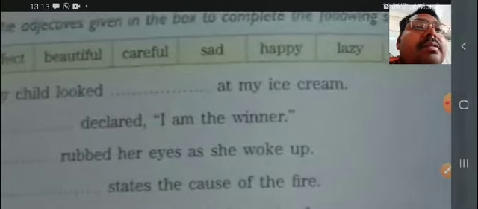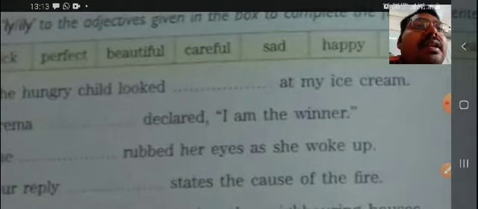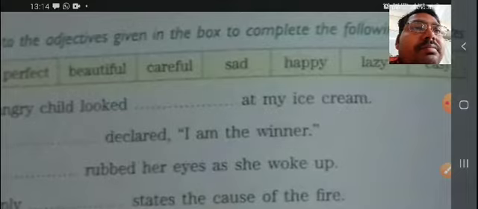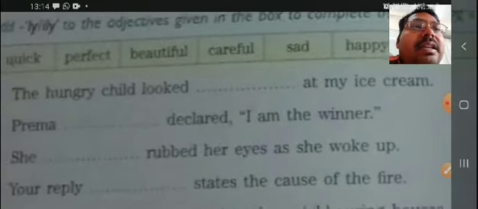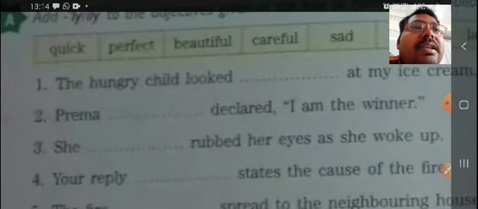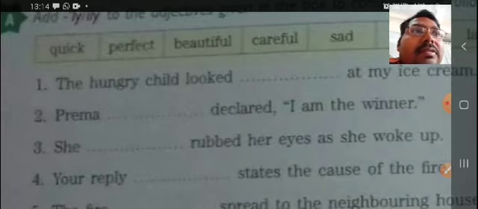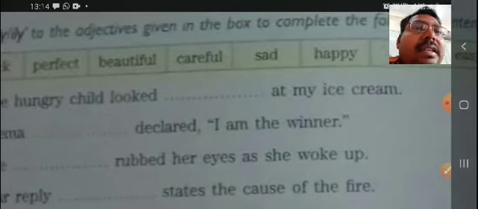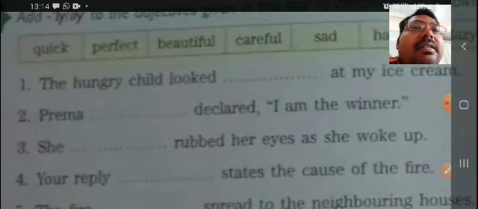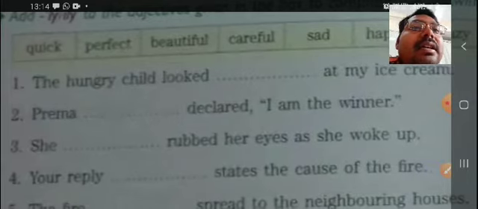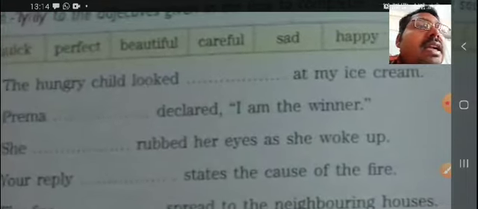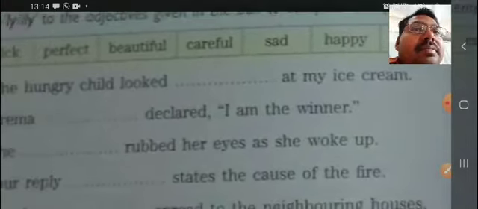He will look at your ice cream, and if somebody is hungry, then he becomes sad. So you can say: the hungry child looked sadly at my ice cream.